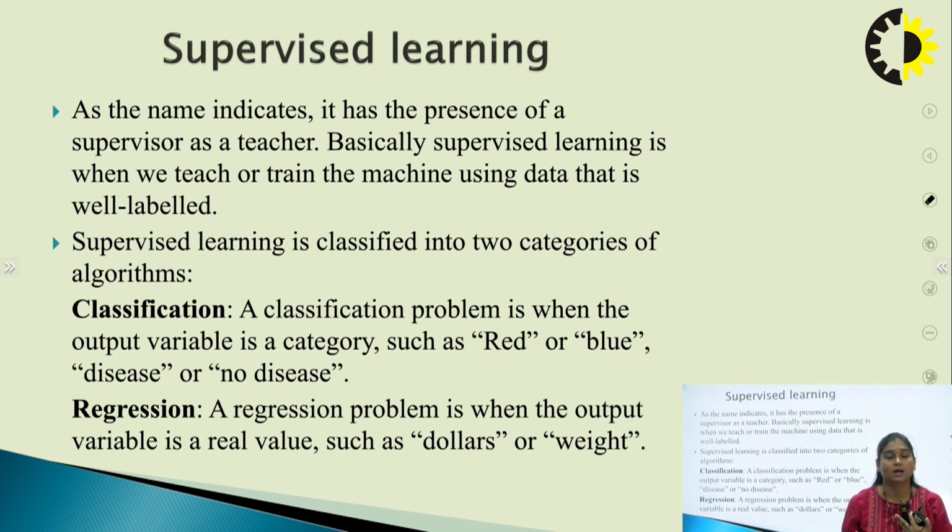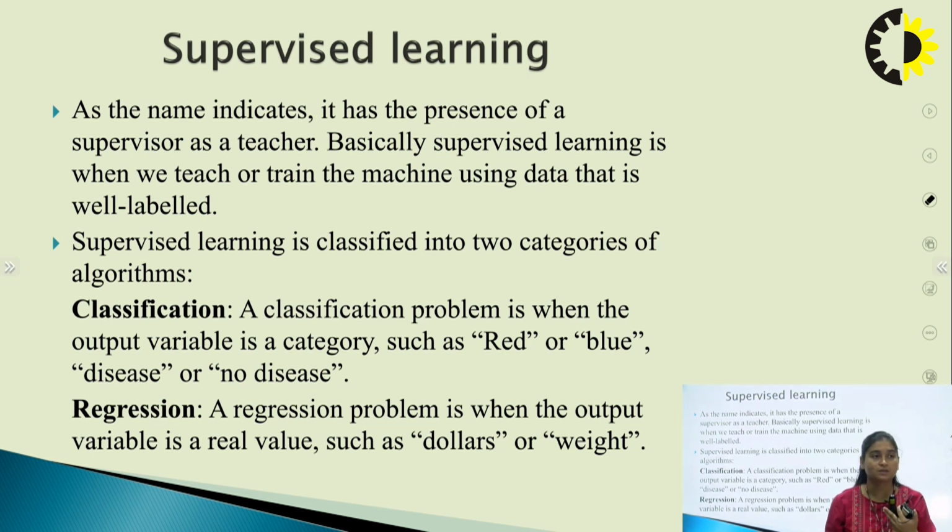I'm giving a pattern to the machine. You can understand from labeled data that there is supervision. You are supervising the machine that this is the input and this is the corresponding output. Okay, so in supervised learning we have two categories of algorithms. First is classification and second is regression.